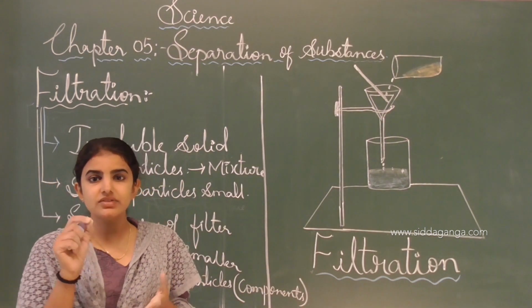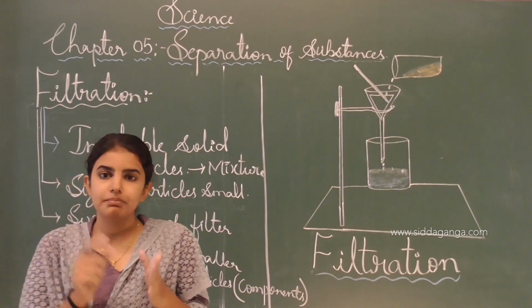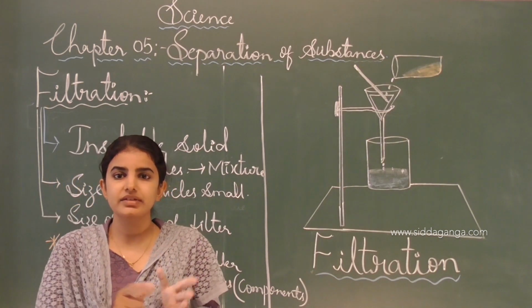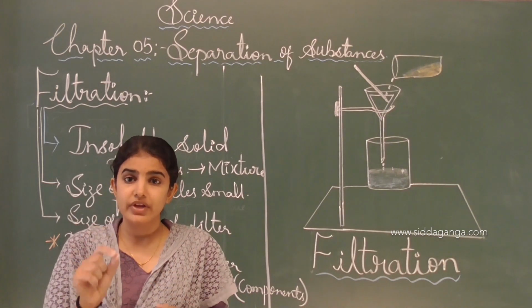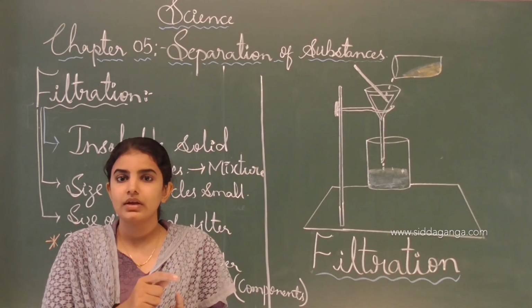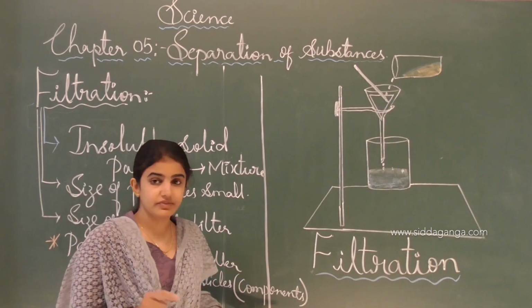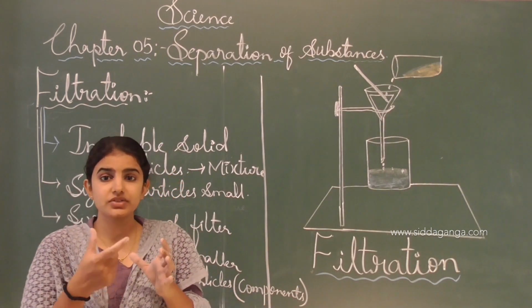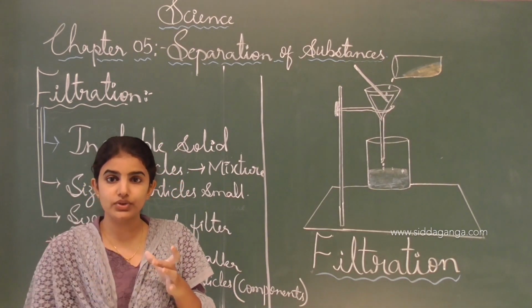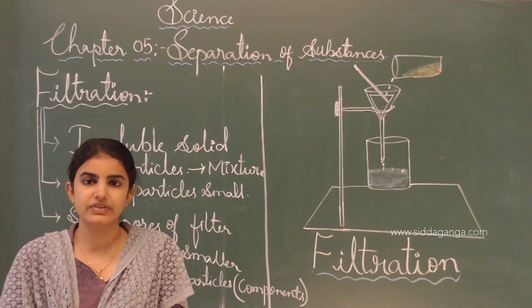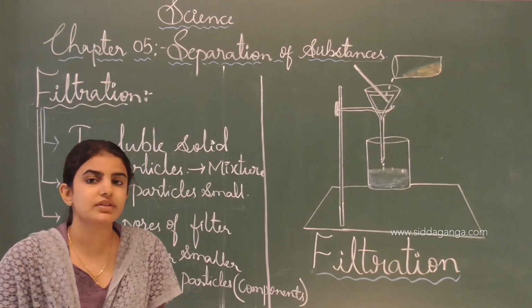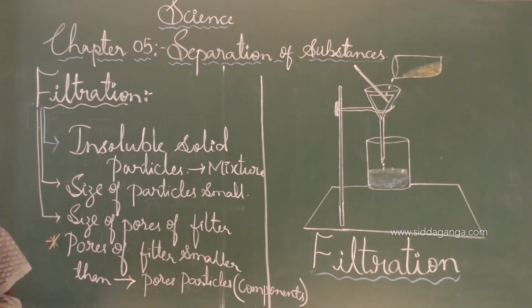If the particle size is very small, the pores of the filter are very much smaller compared to the particles or the components of the liquid, so that it is very easy for the liquid to flow into another vessel. See, this filtration process will be done here.